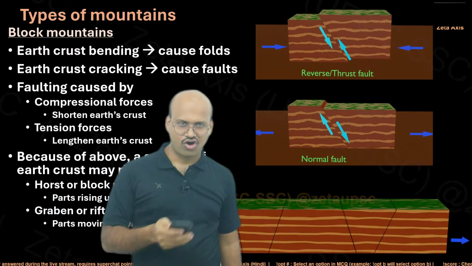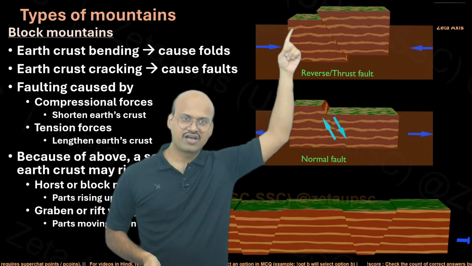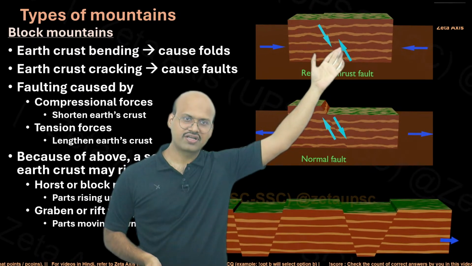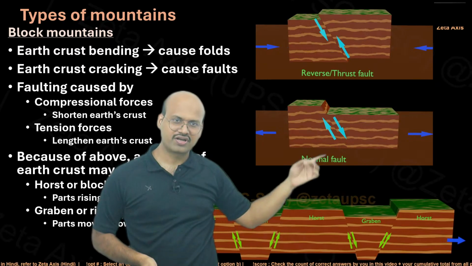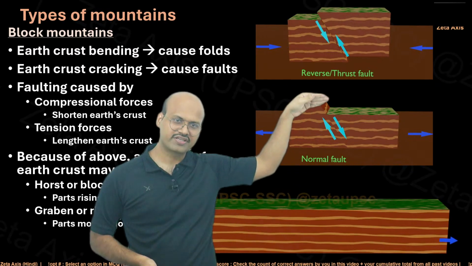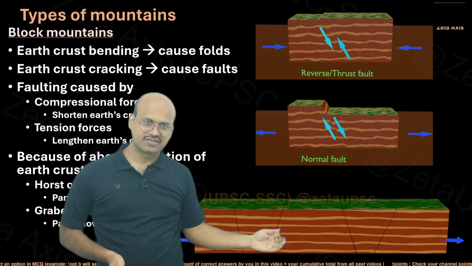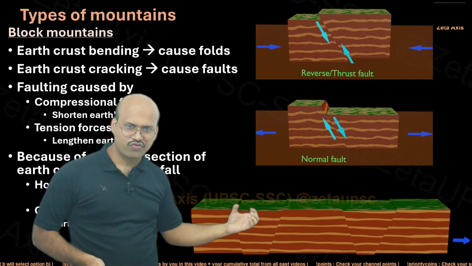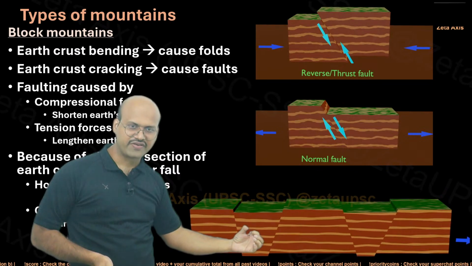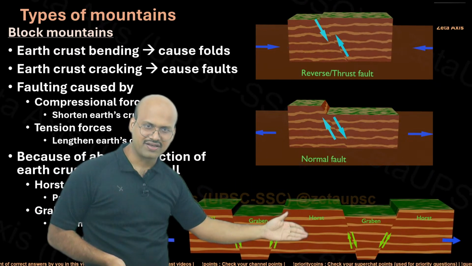So if I run all of these three videos, you can see that because of this compressional force, a fault is created, and along this fault, this is sliding up. Similarly here, there is this normal fault, and this part of the land block is moving downwards. And in this landform, because of tensional forces, one part of the landform can move downwards, while the other part could remain at its position.